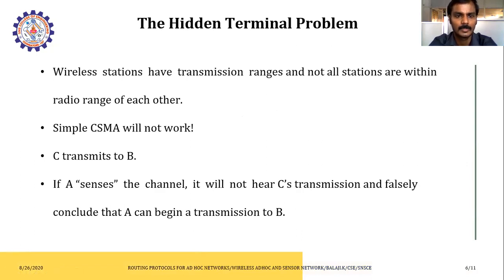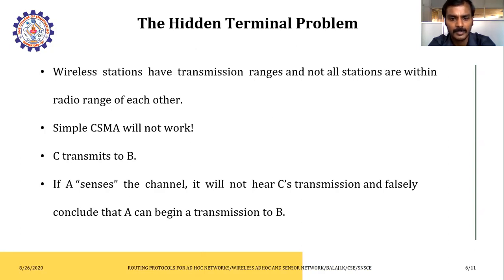In order to avoid this, CSMA will not work. So for that, we have to sense the channel before transmitting. Assume that A, B, C are the three nodes. C transmits to B, right?